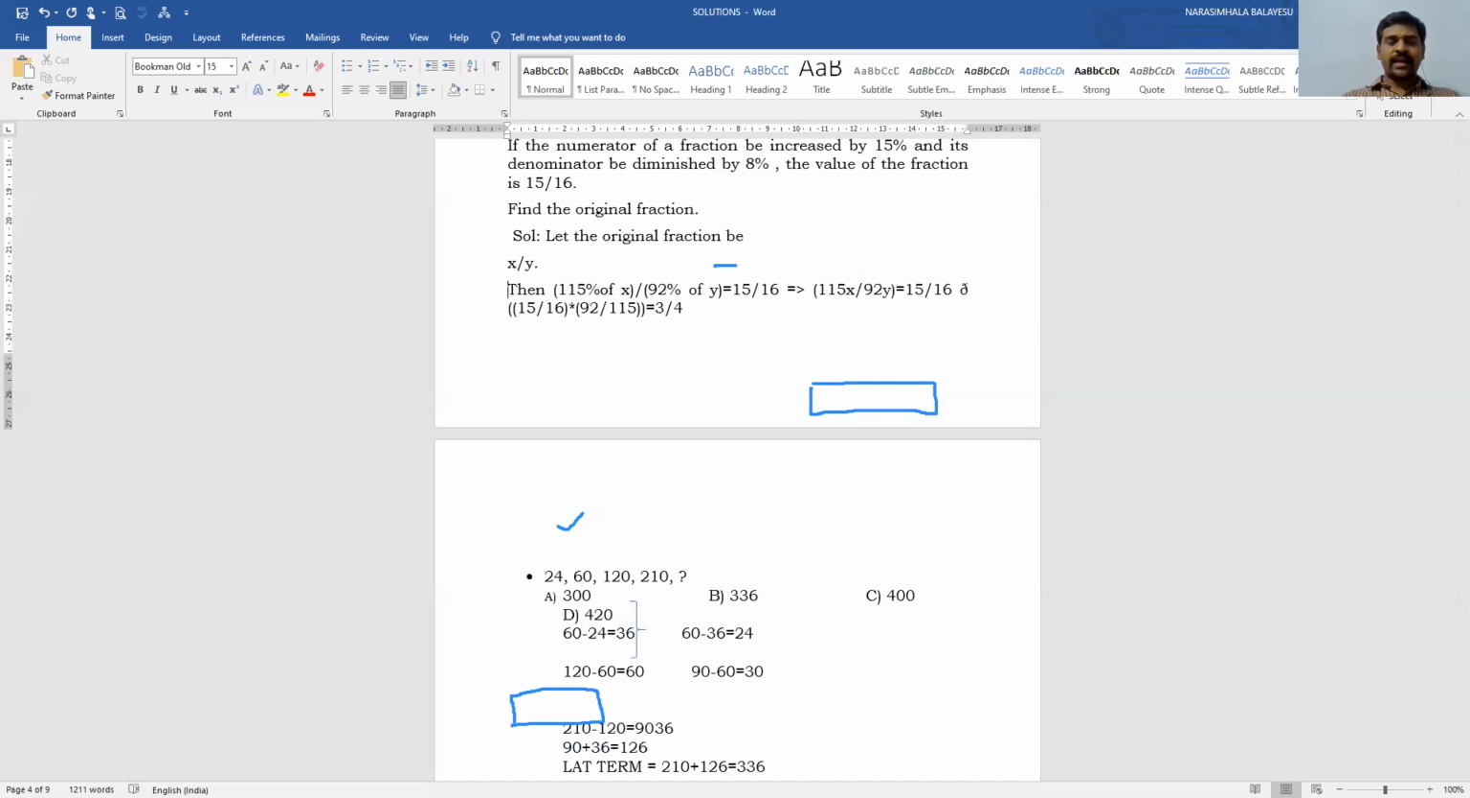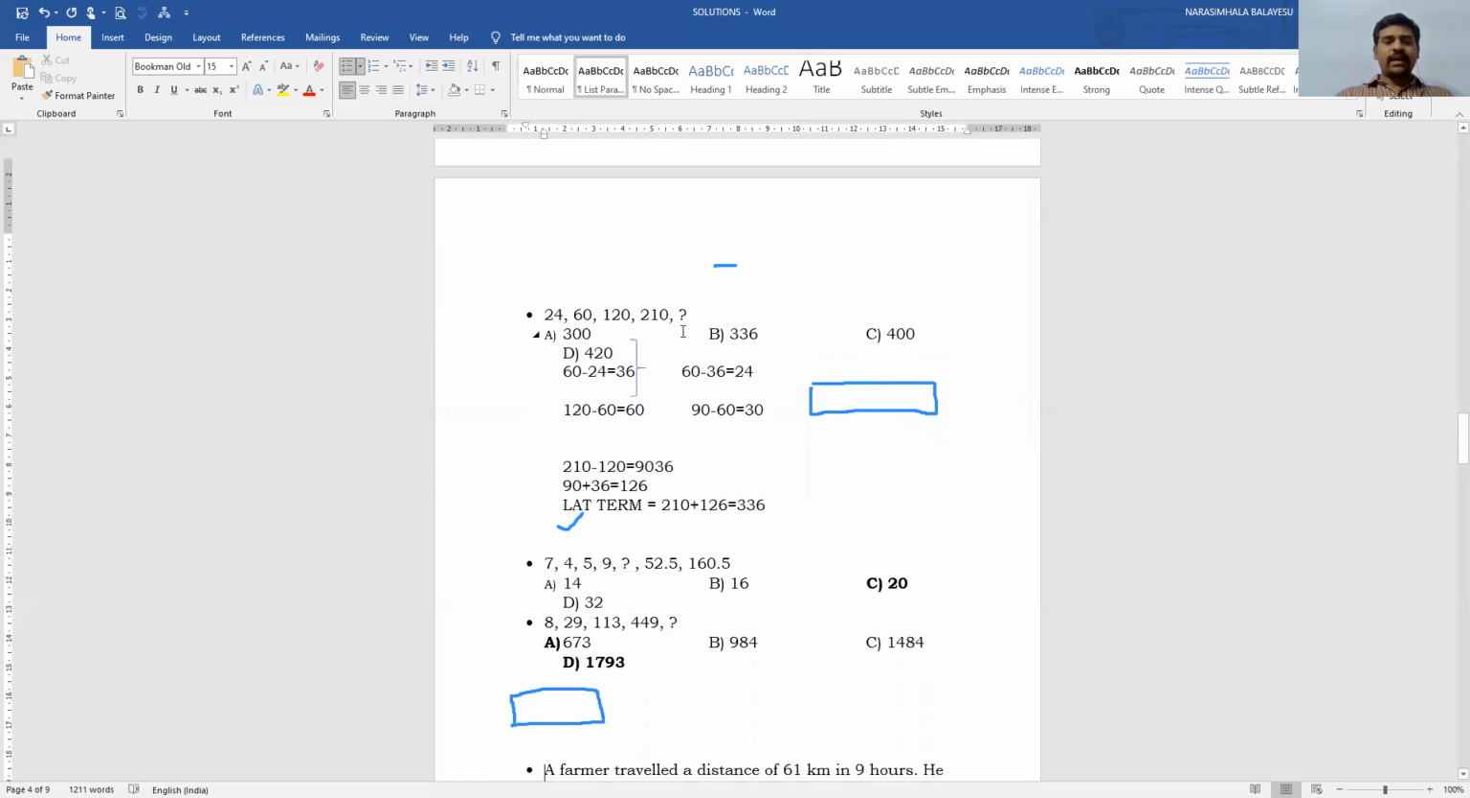Then how much percentage incremented numerator? 15 percentage. 100 plus 15 is equal to 115. 115 percentage of x divided by, how much denominator diminished? 8%. 100 minus 8 is equal to 92. 92 percentage of y. Then the equation becomes 15 by 16. If I solve this problem, then I got the value 3 by 4. Therefore, the original fraction is 3 by 4. So this is one more type of problem. Now coming to next one.